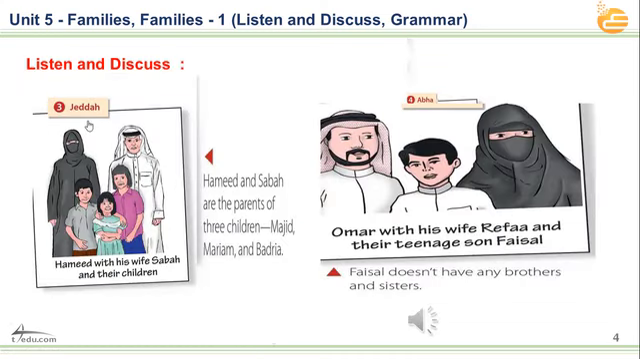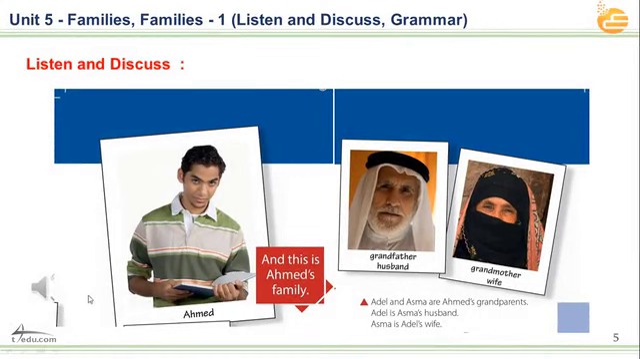3. Jeddah. Hamid with his wife Saba and their children. Hamid and Saba are the parents of 3 children, Majid, Mariam, and Badria. 4. Abha. Omar with his wife Rifa and their teenage son Faisal. Faisal doesn't have any brothers and sisters. And this is Ahmed's family.